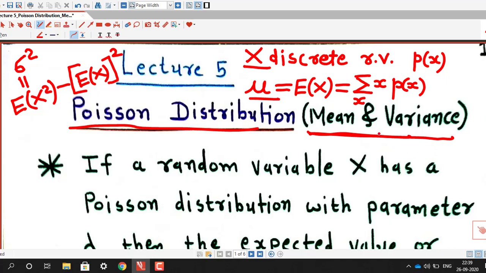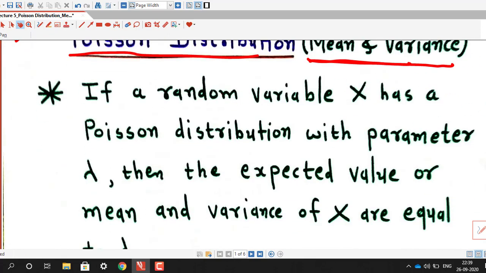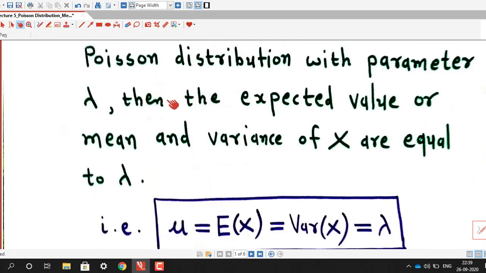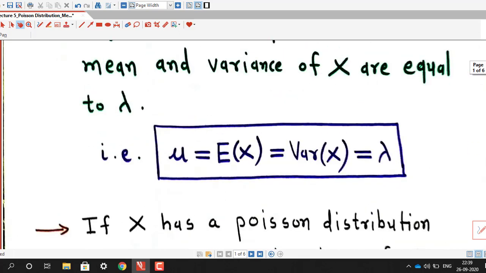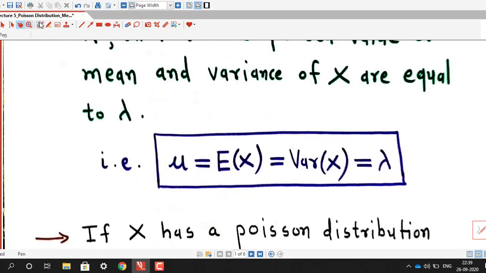We will show that if a random variable X has a Poisson distribution with parameter lambda, then the expected value (mean) and variance of X are equal, and the equal value is the parameter lambda. That is, the mean of a Poisson random variable is lambda, and the variance of a Poisson random variable is also lambda.